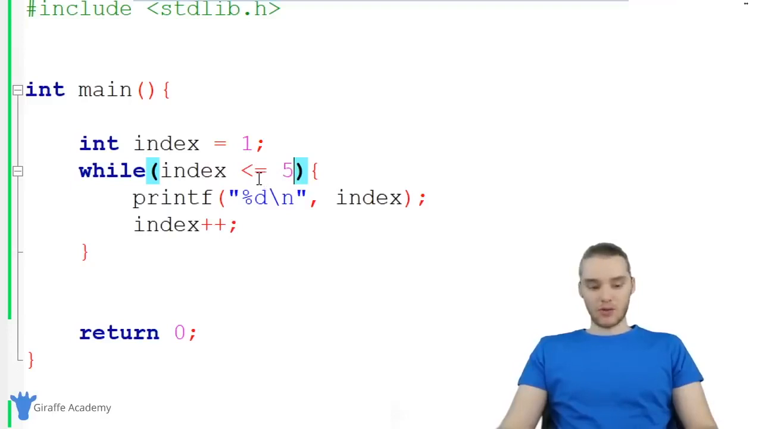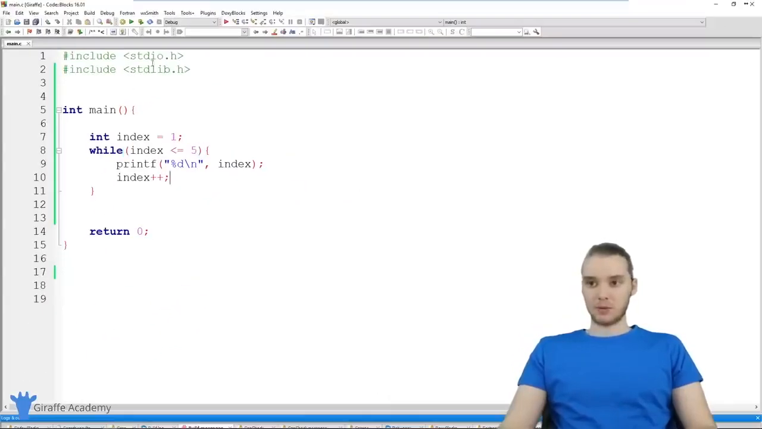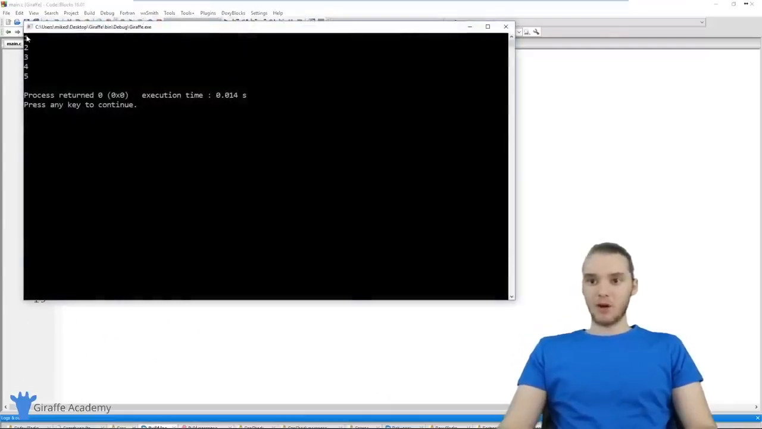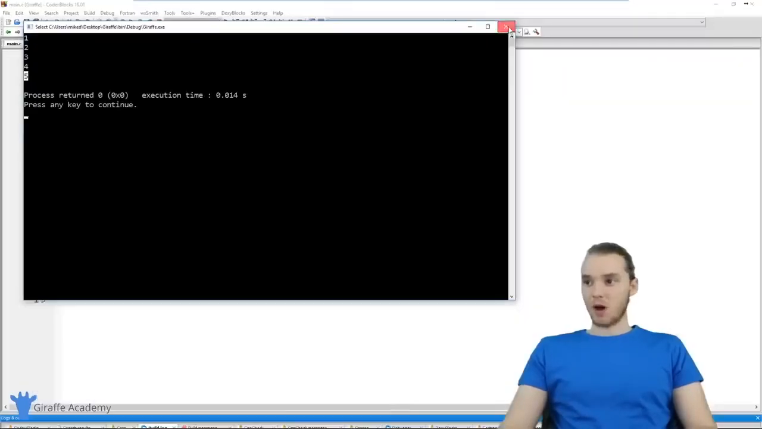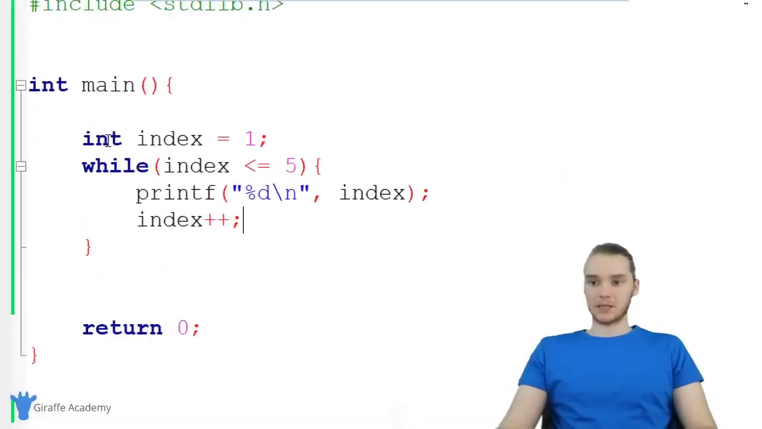So let's go ahead and run this program, and maybe you can predict what's going to happen. You'll see over here I'm printing out the numbers 1 through 5. So I'm printing out 1, 2, 3, 4, and 5. And let me walk you guys through exactly what's happening in this loop.